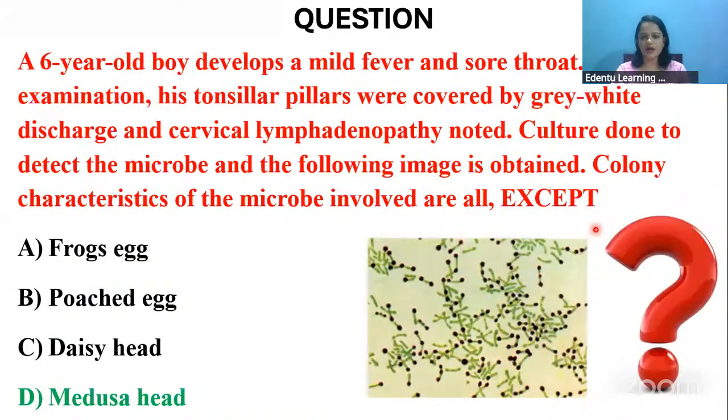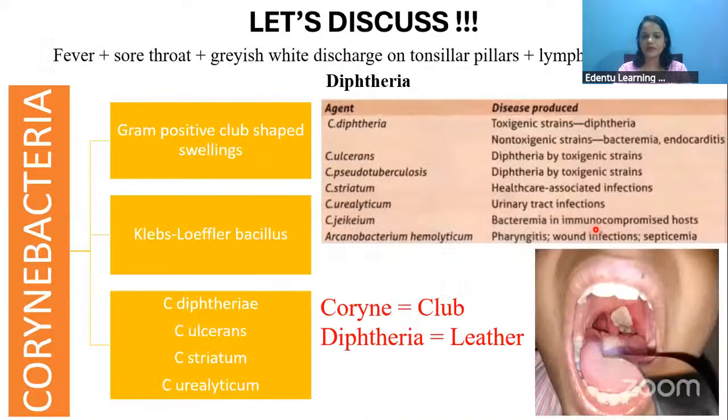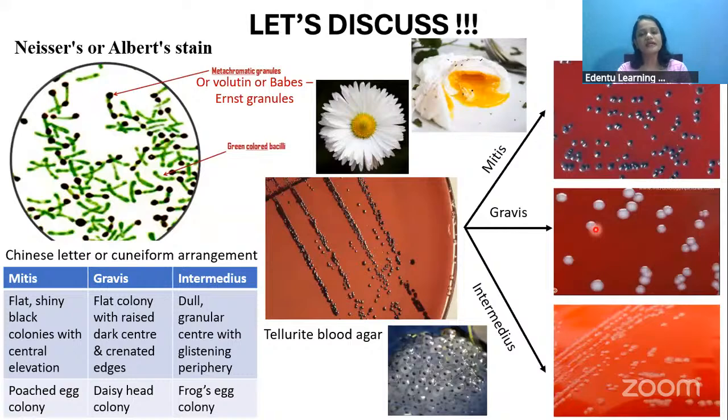In the question, it was asked which of the following is not a colony characteristic of this bacteria. Frog's egg colony is there, poached egg is there, and daisy head is also there. But medusa head is not seen in Corynebacterium diphtheriae. It is seen in Bacillus anthracis, which is responsible for causing anthrax infection. So the medusa head appearance is usually seen in Bacillus anthracis, whereas the poached egg colony, the daisy head colony, and the frog's egg colony are all seen in Corynebacterium diphtheriae.